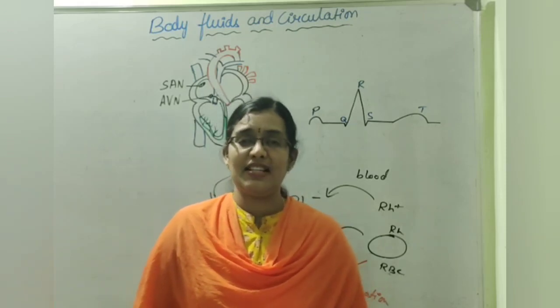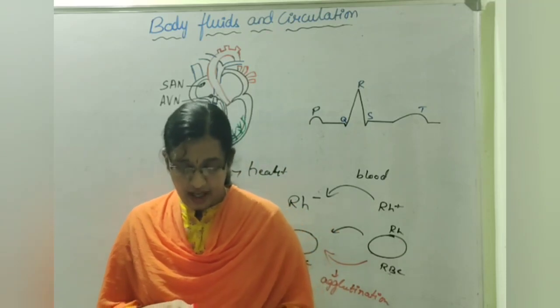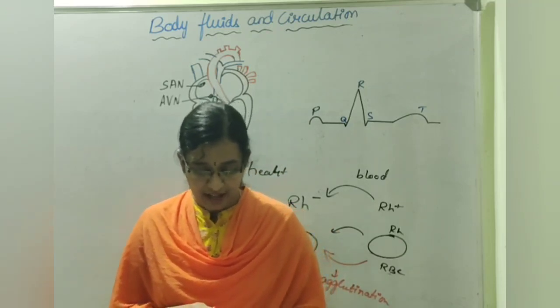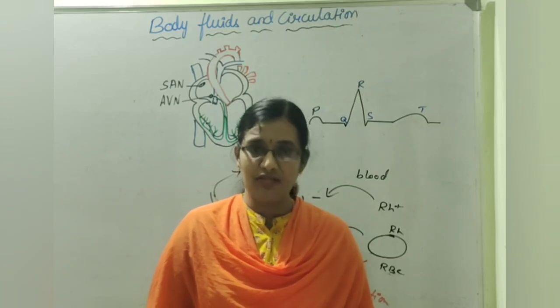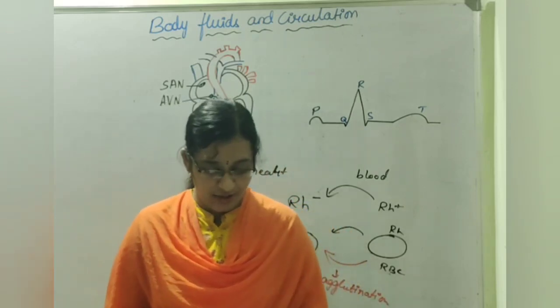So when the baby is RH positive and the mother is RH negative, at that time in the first delivery, some of the RH factors from the baby mix into the mother's blood through the placenta. Option 4, that is all the above. So which is the right option? All the above is the right option.